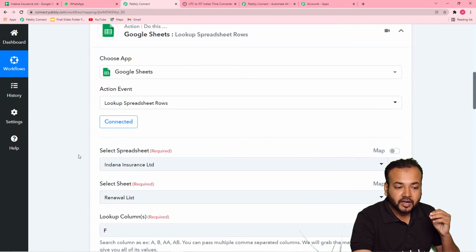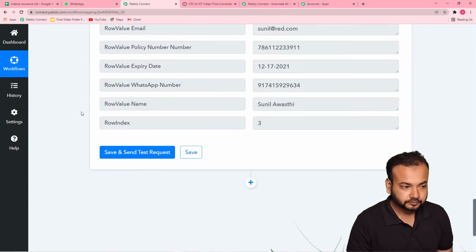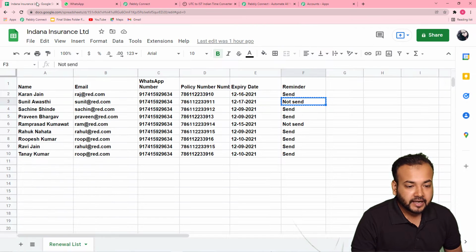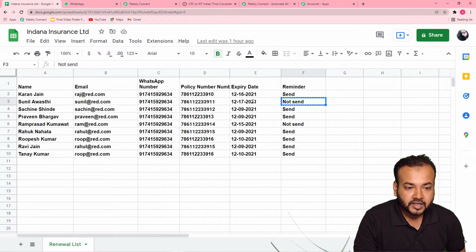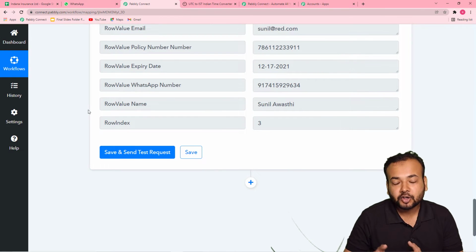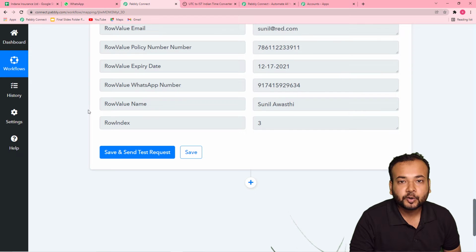For that, you have to compare the dates. So which dates do we want to compare? The date at which the policies of the clients are expiring, and the date on which the workflow is running. The workflow is running on an everyday basis. So we are going to compare the current date on which the workflow is running and the date on which the policy is expiring. And when the difference comes out to be 7 days, only then are we going to send the message.